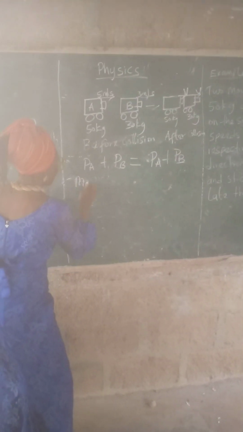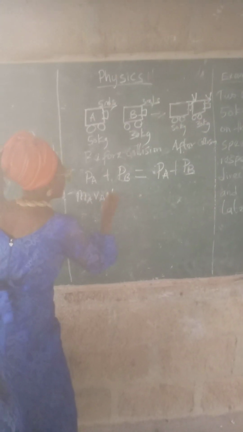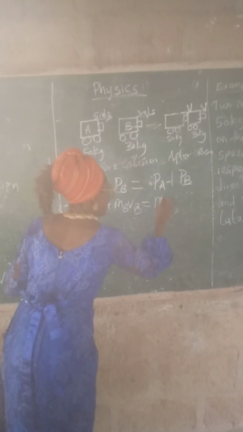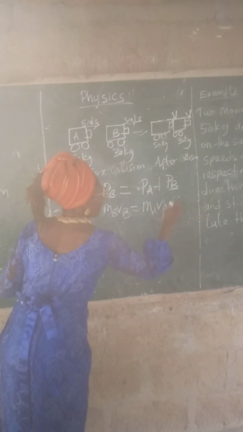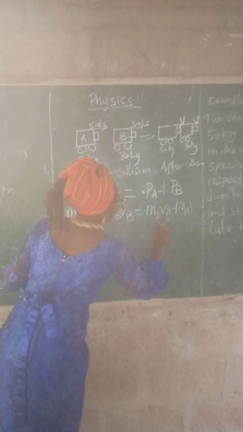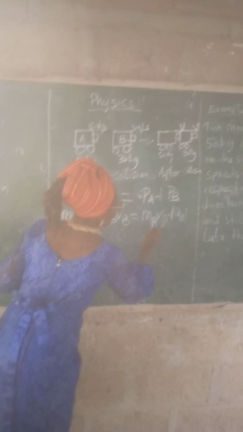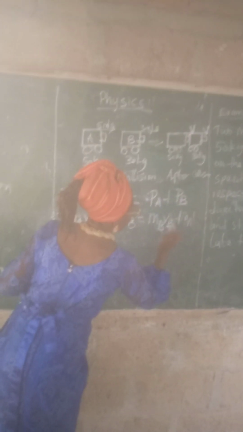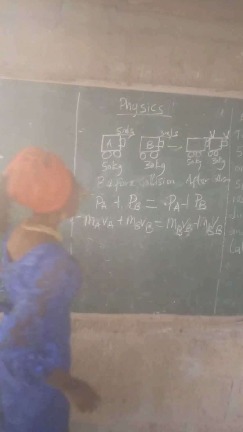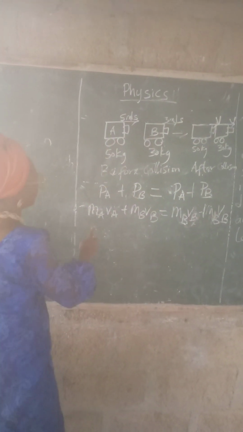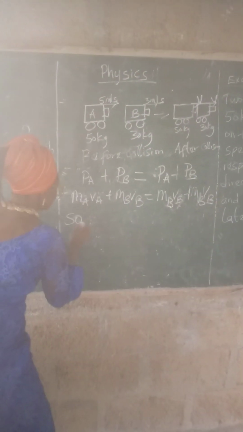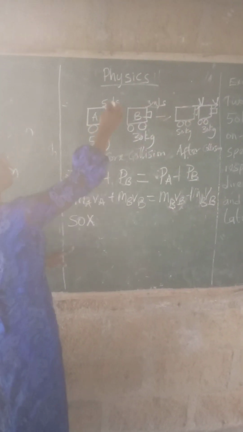What is momentum? Mass times velocity. So we have mAuA plus mBuB is equal to mAVA plus, no, I'm wrong, pardon me, mB, we have B, and then we have VB. Okay, now what is mA? Let's come back to our diagram. The mass of A is 50 times the velocity of A is 5